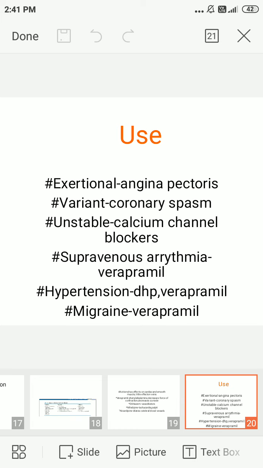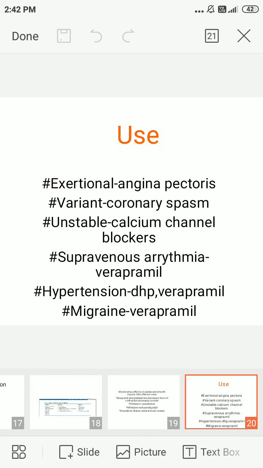Calcium channel blockers are used in exertional angina pectoris by decreasing myocardial oxygen consumption and dilating the coronary arteries. In variant angina, which leads to coronary spasm, the drugs involved are amlodipine and nifedipine. These two drugs are mainly used to relieve the pain of coronary spasm.